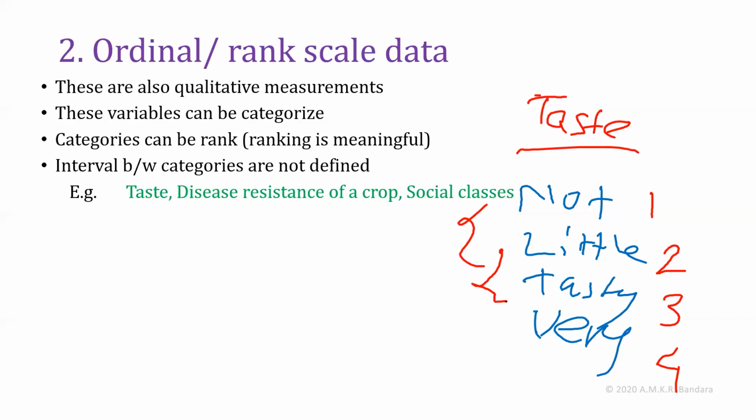We cannot find by how much the gap is between these two data values. In ordinal type of data, we can categorize data points, then we can rank data points, but the interval, the gap between these categories, cannot be measured or identified.